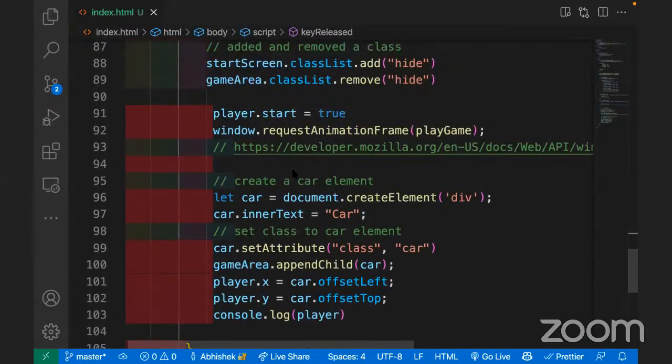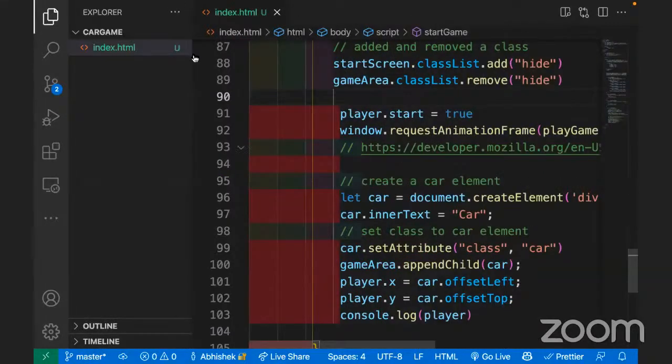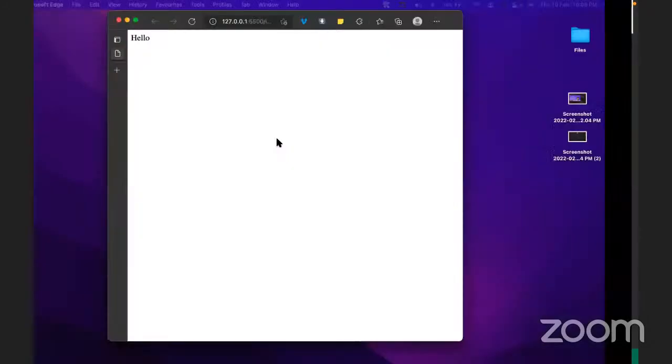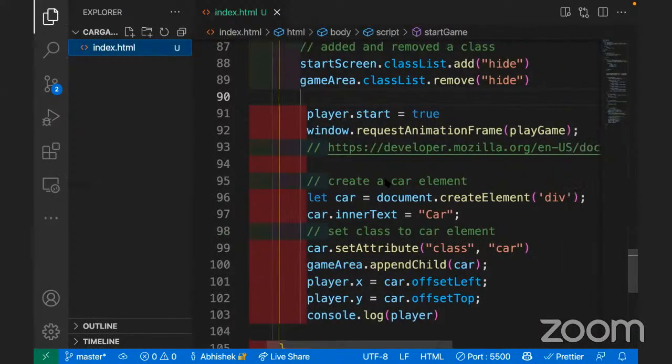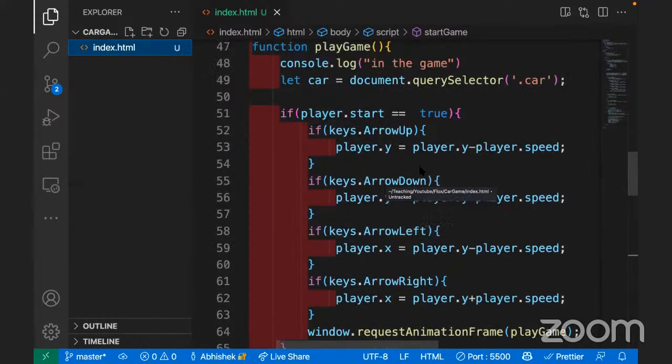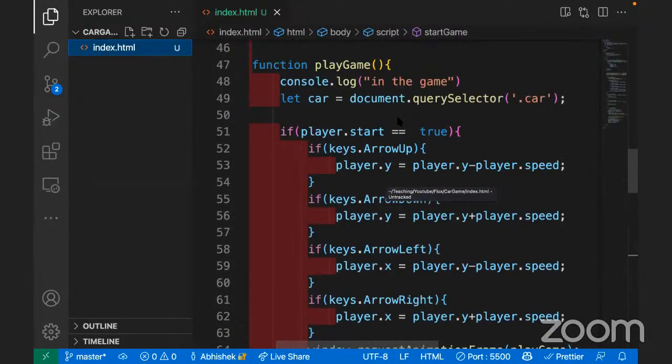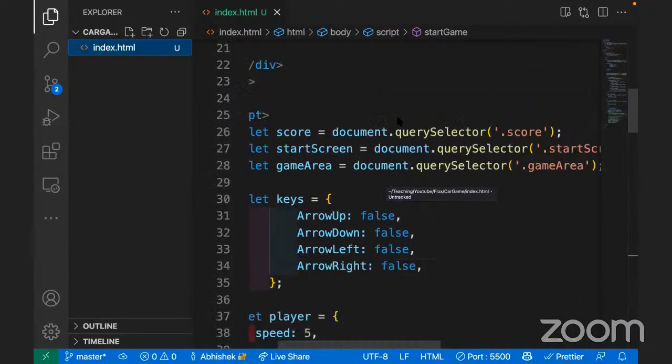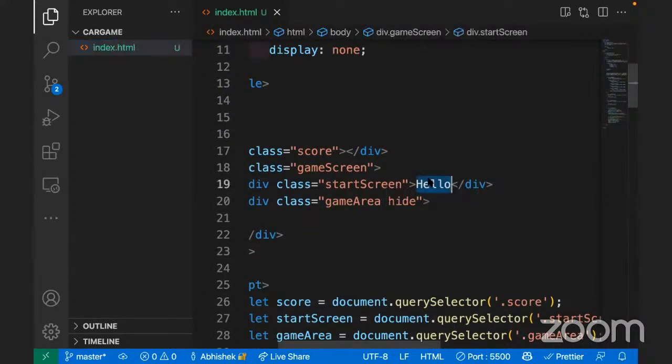Okay, so let me restart this. I mean to say, command B. Let me open this with live server. It opened on the second tab, so let me bring it on the first screen. Okay, so this is hello. Now I think we'll remove the word hello. Hello is coming from the HTML, where we have put it. So let's remove the hello. We don't want any hello kind of thing.